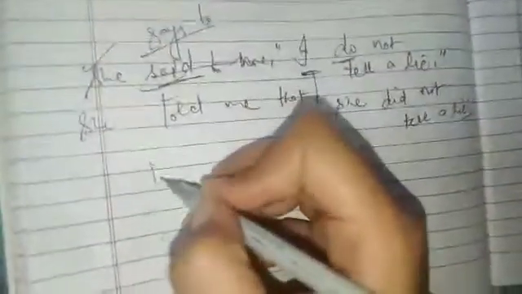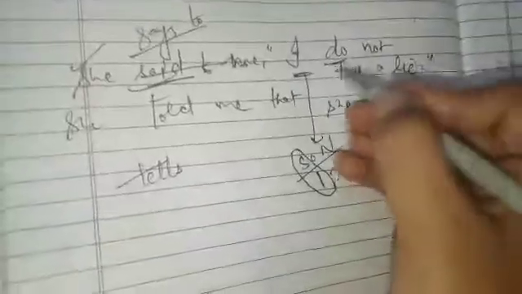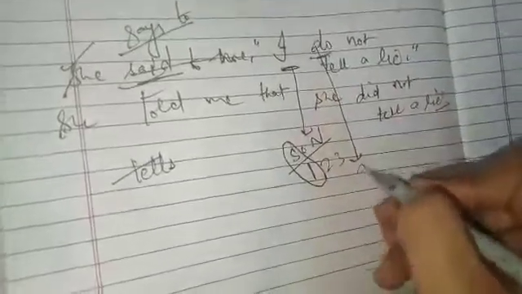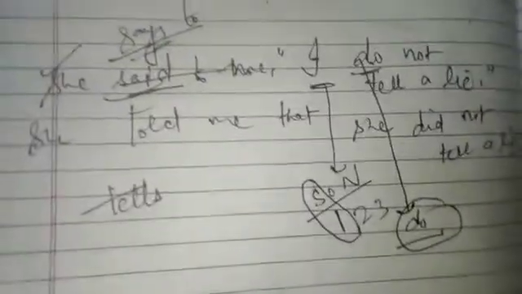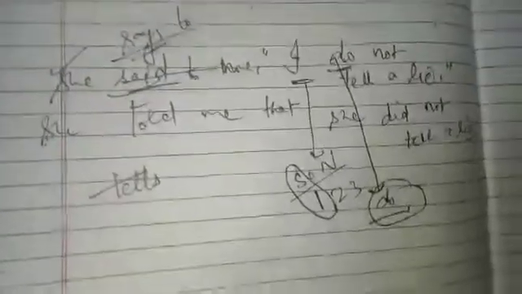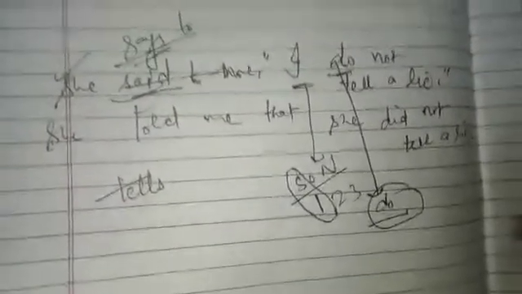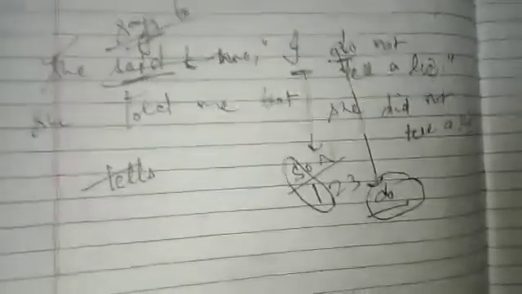And one thing more, if here is says to, then what to do? Says to will be changed into tells, and do will remain do. Why? Because the reported verb is given in present, so this will also remain present. So this was all about direct and indirect speech, and these are the rules of assertive sentences. Okay, simple sentences, affirmative and negative. Okay, keep all the rules in mind.